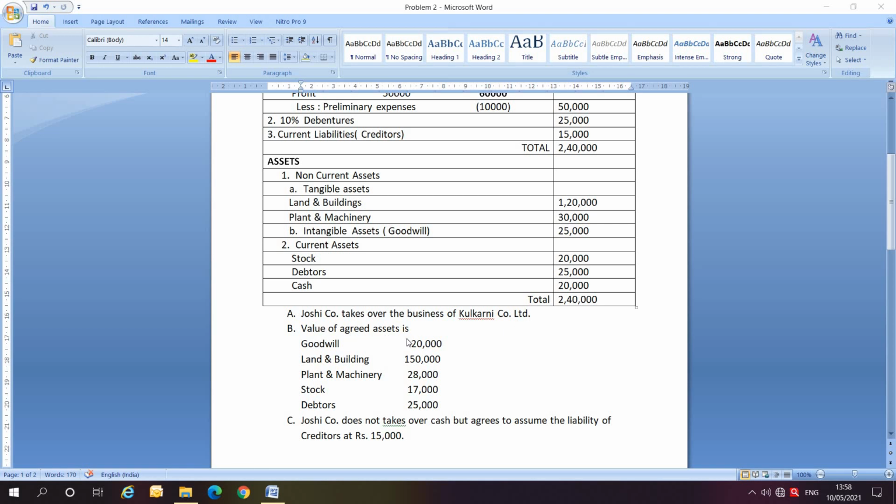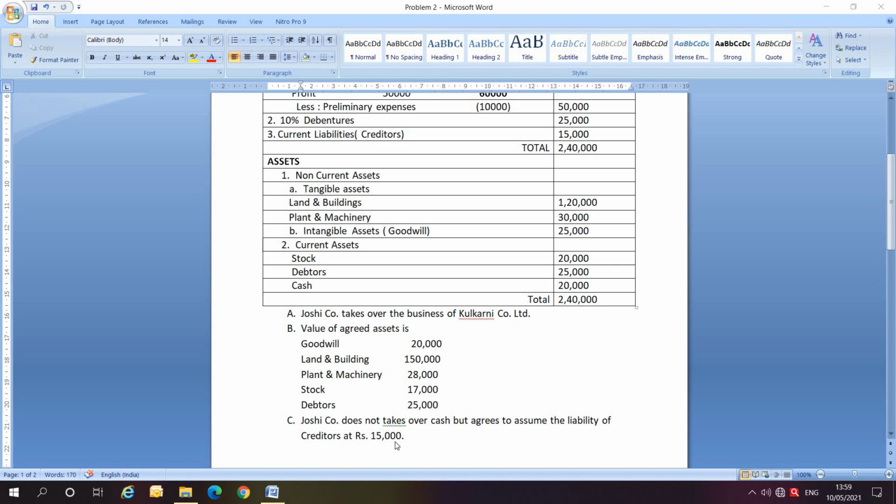Value of agreed assets is goodwill 20,000, land and building 1,50,000, plant and machinery 28,000, stock 17,000, debtors 25,000. Joshi Company does not take over cash but agrees to assume the liability of creditors of rupees 15,000.